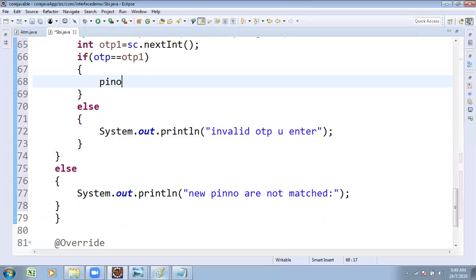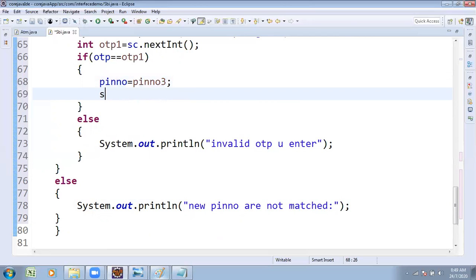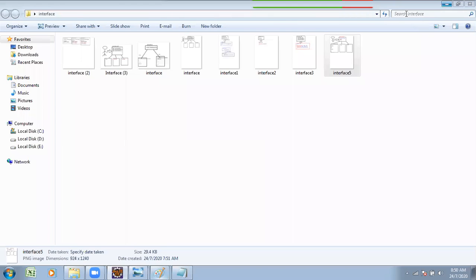Pin number is equal to the new pin number. Two or three, both are the same, you can assign anything. What happened? The old pin number is replaced with the new one, showing the message: pin changed successfully. One message is going to be shown.